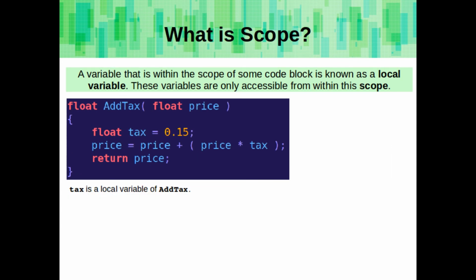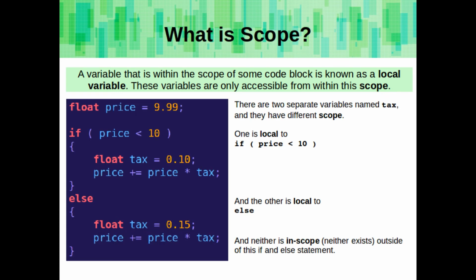A variable that is within the scope of some code block is known as a local variable. These variables are only accessible from within this scope. So here, tax is a local variable of the addTax function. Here, we've declared tax twice in two different scopes. So one is local to the if statement, and one is local to the else statement. And neither of them are in scope inside of the main function as a whole, or outside of this if-else statement.